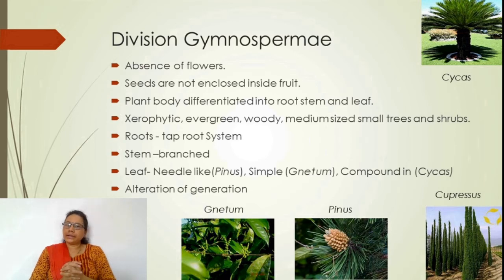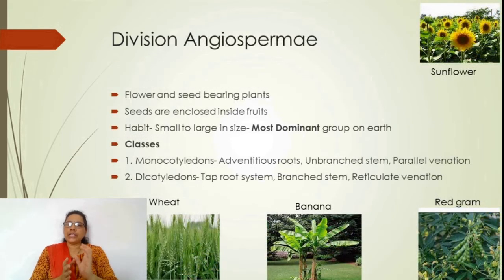This plant shows alternation of generation. And we go for the next division, called the division Angiosperms. The angiosperms are the most highly developed plants on the earth. This is the largest group of plants on the earth. They come from this division Angiospermae. They produce well-developed flowers and seeds.